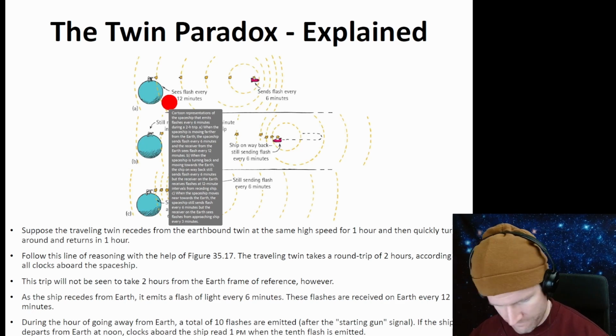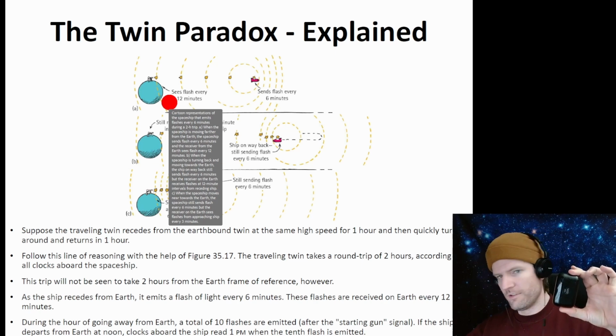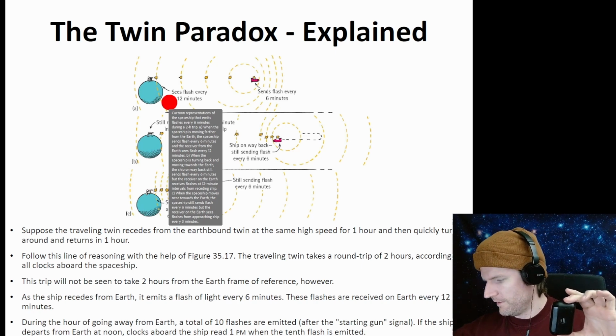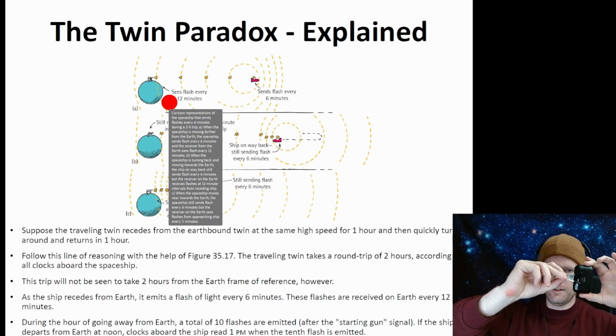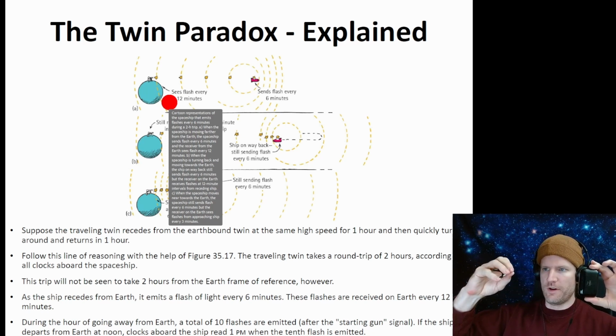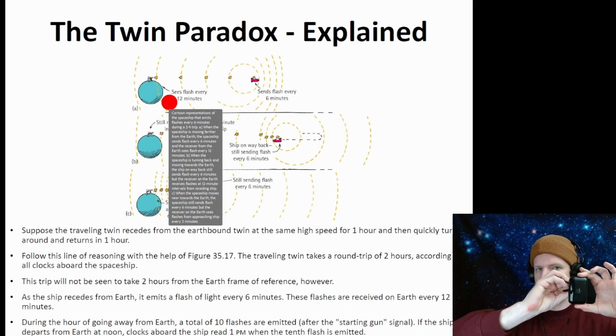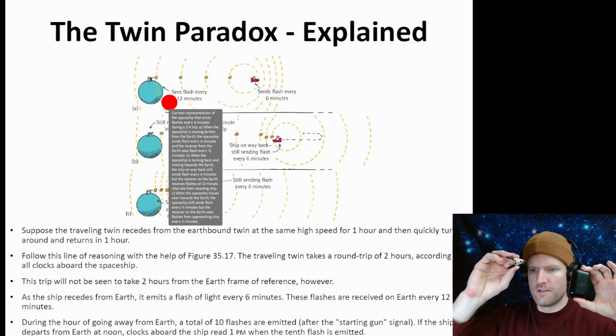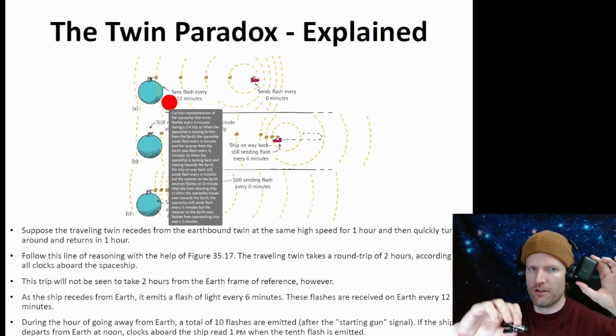What do I got here? I got this thing. Okay, this is Earth. This is the rocket over here. When the rocket leaves, they're moving relative to one another. And this turns around. That's important. And then it comes back. And when they reconnect, the two twins are different ages. The one that was on the rocket is younger than the one on Earth.